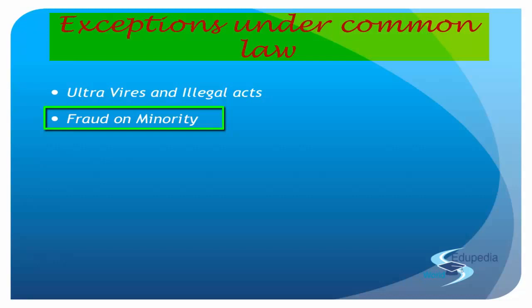right? Because understand, if there are 98% shares already with the majority and those 2%, those poor kids, they think, okay, let's give them off the company, let's purchase their shares. They pass a special resolution, they amend the articles, they do whatever they can do, and then they form a regulation or rule in the company that the minority shares will be taken over, and they take up. What can the minority do? Cannot do anything. Has no right in the company. The only thing that the minority can do is to go to the court and file a case against this.